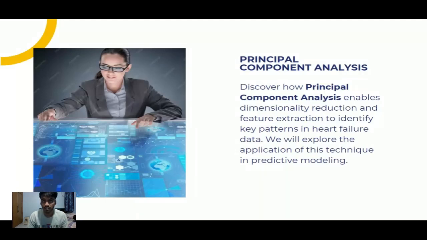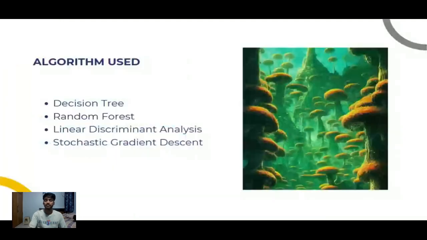So the first thing, before even using all the models, is that we have to reduce the features, because there are a lot of features and we have to reduce the dataset to only the features which actually have a certain effect on heart failure. So from the beginning we remove the features which have zero or minimum effect on heart failure. For example, I have run this code once, and the features that came at the bottom were smoking and the gender of the person. These were in the dataset, but I removed them by using PCA.